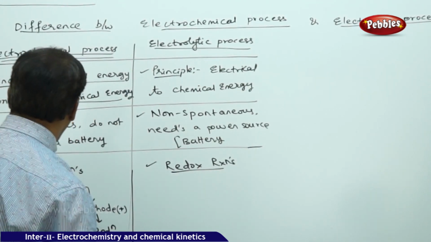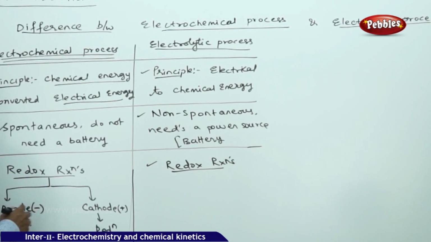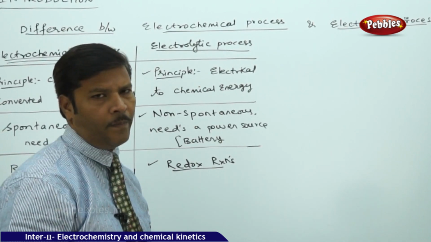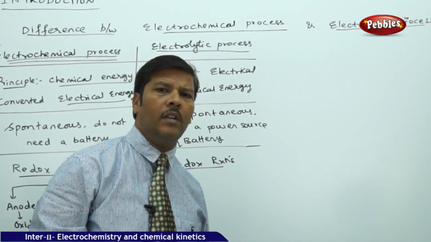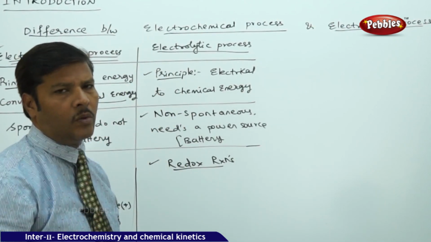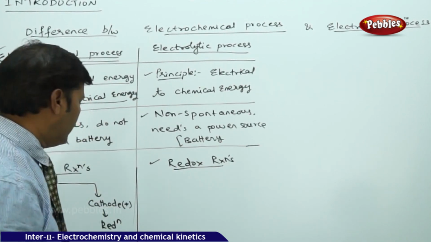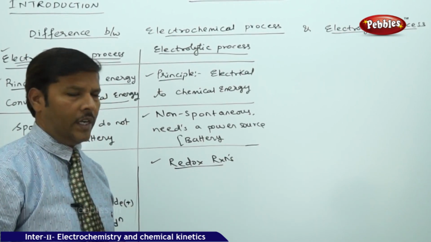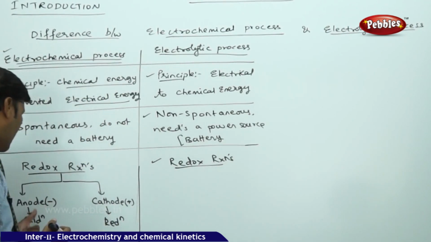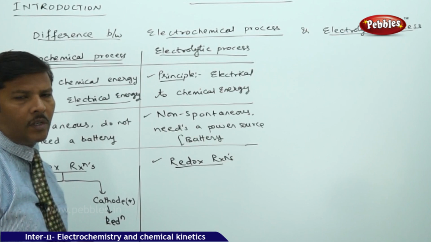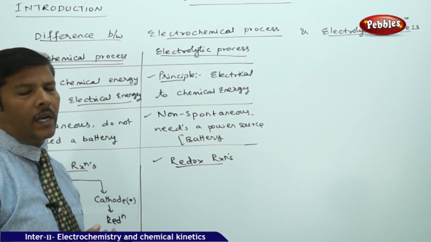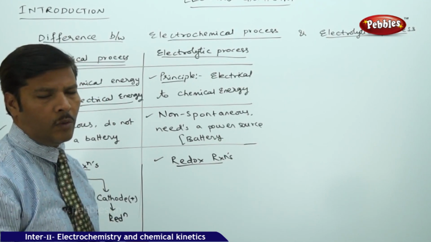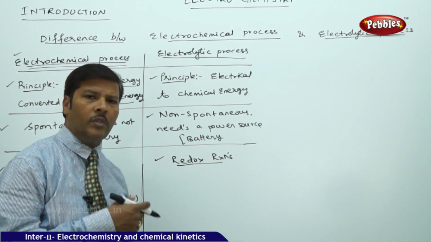Why the anode is given the negative sign depends on the activeness of the electrode. In the electrochemical cell, whichever electrode is active undergoes oxidation, and whichever electrode is less active will undergo reduction. So at the anode, the electrode is always active in the electrochemical process. That's why active electrodes participate in de-electronation, that is, they lose electrons and the ions go into the solution.